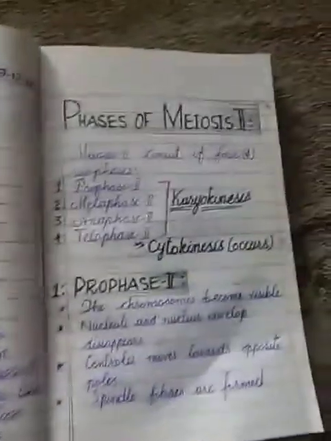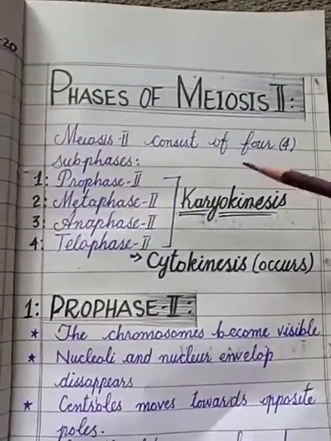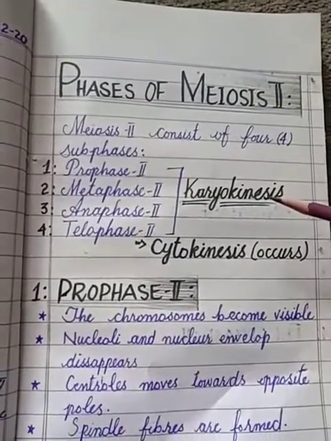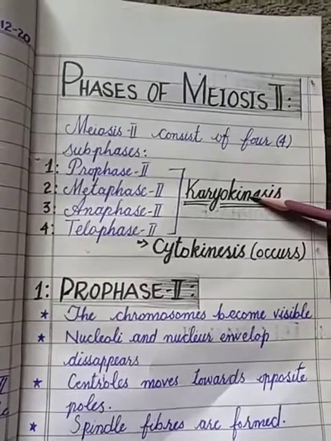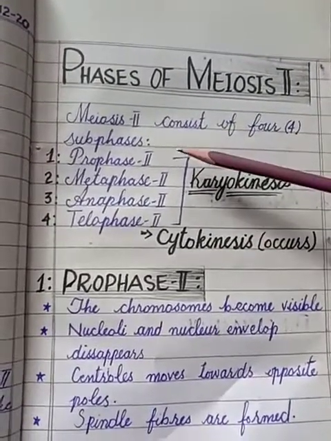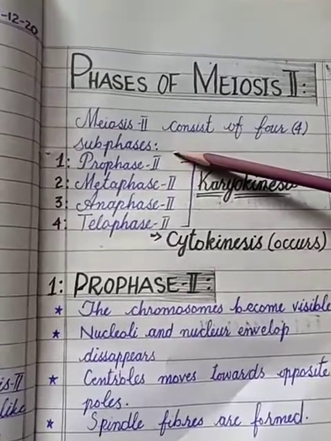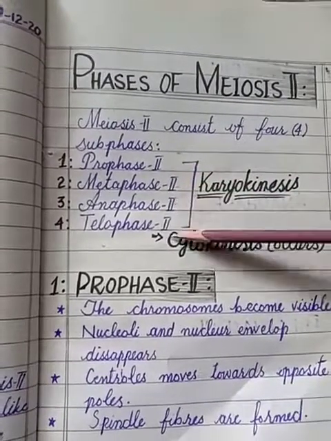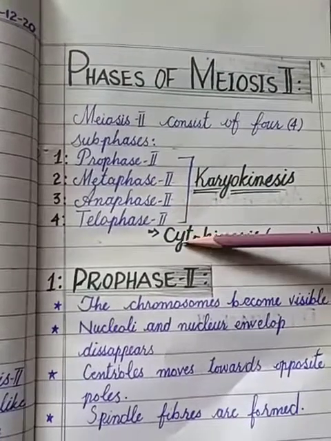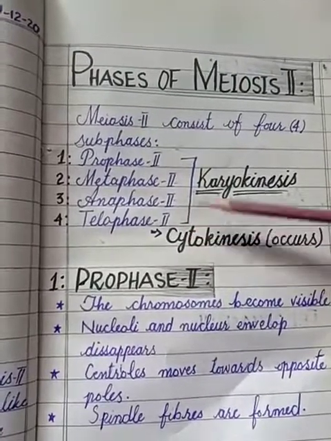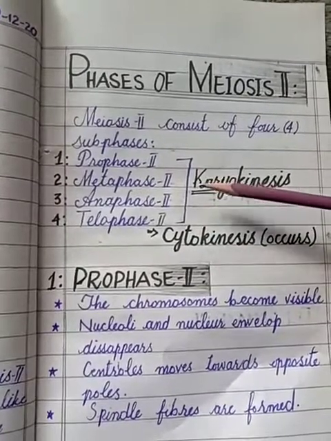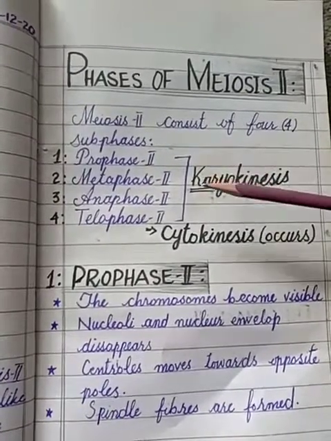So first of all, the phases of meiosis 2. Meiosis 2 is further composed of two main phases, as in mitosis and meiosis 1: karyokinesis, the division of the nucleus, and cytokinesis, the division of the cytoplasm. During karyokinesis, we have four phases, that are prophase 2, metaphase 2, anaphase 2, and telophase 2. After completion of telophase, cytokinesis occurs, meaning the division of cytoplasm occurs, and two daughter nuclei are produced. As a result, during meiosis four daughter cells will be produced.